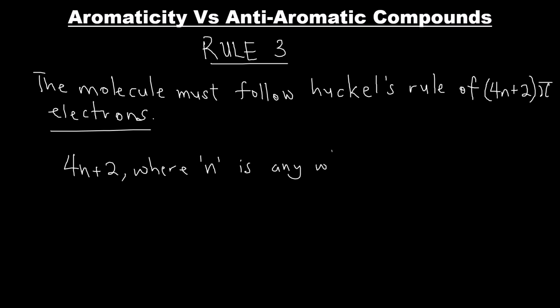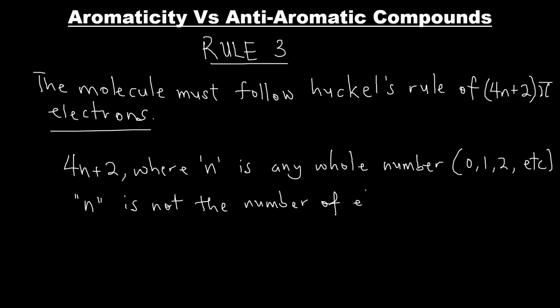It stands for just a whole number starting from 0. So 0, 1, 2, and above. So we have to use Huckel's rule, 4n plus 2, to find the possible numbers of pi electrons that a compound can have to be considered aromatic. We start the n value from 0.